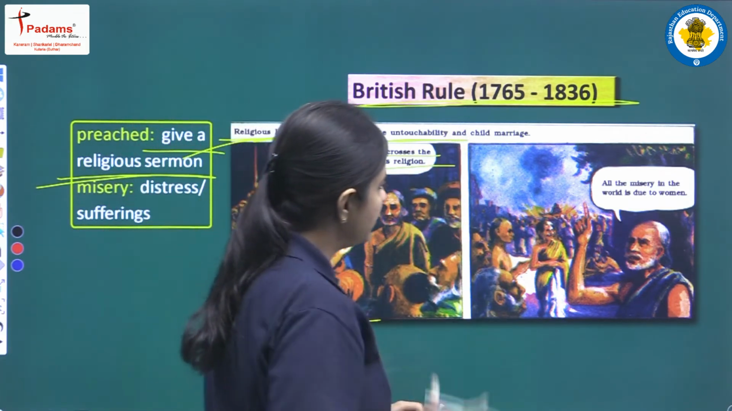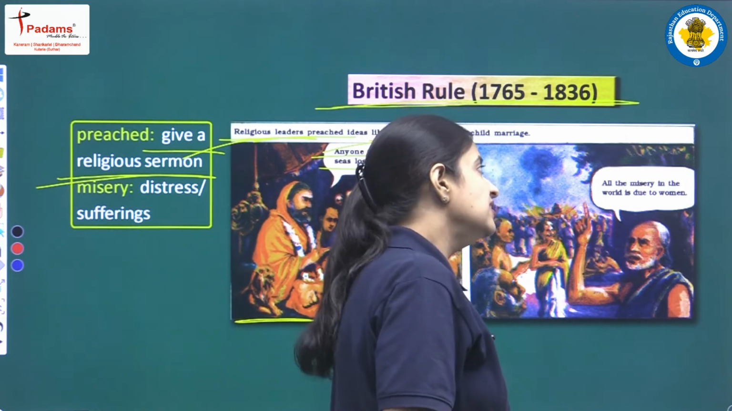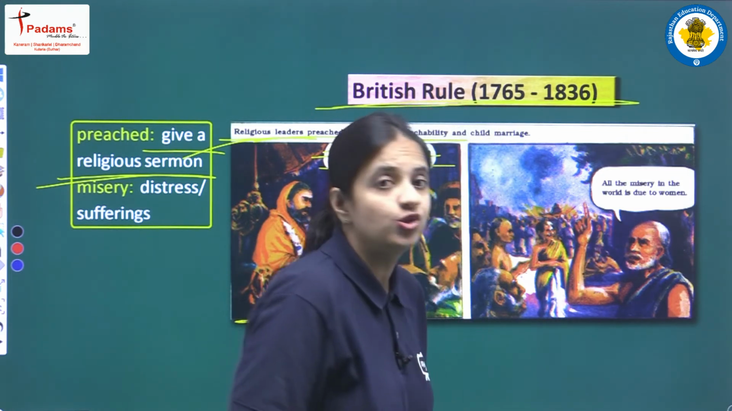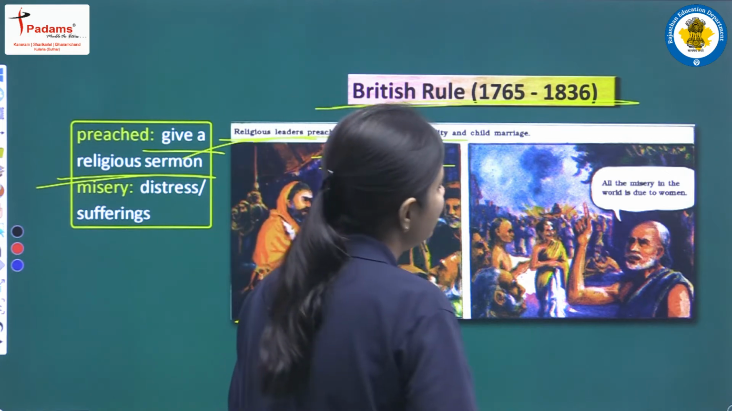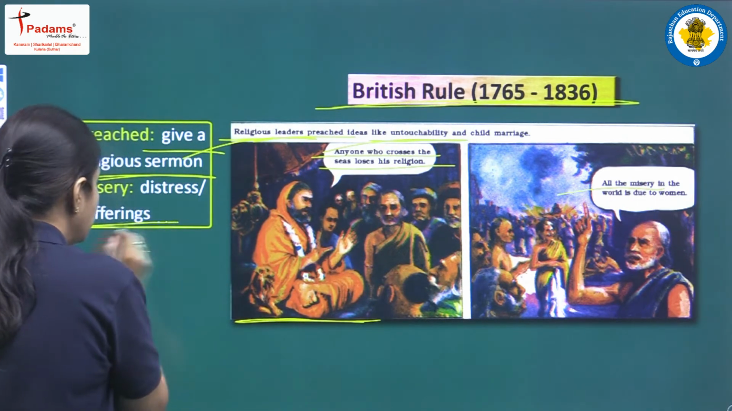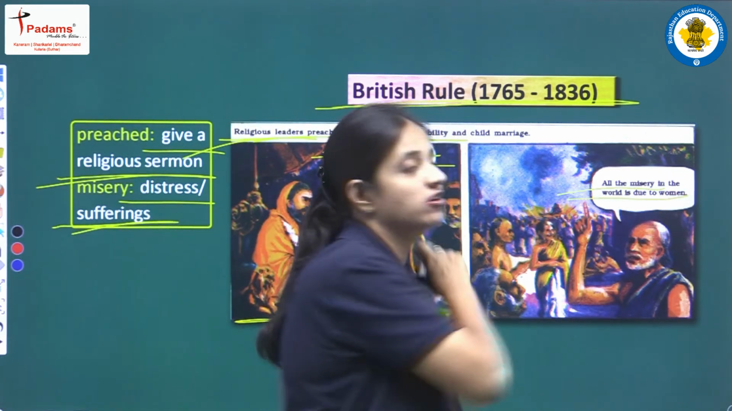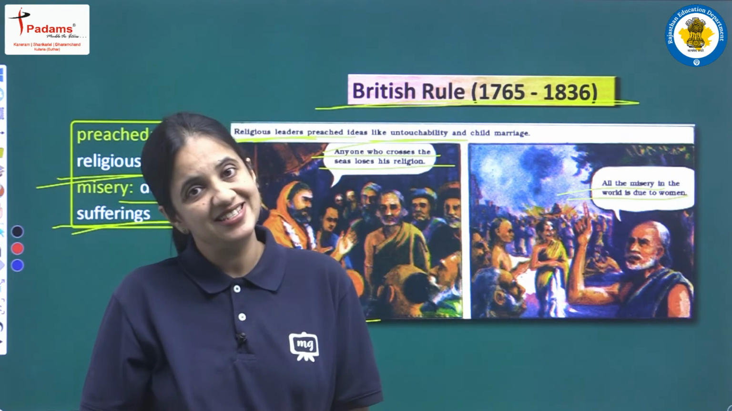And in this picture we can see that one person is here, and what he is saying, let's read. All the misery in the world is due to women. So he is saying that in the world, whatever misery we are having, whatever suffering, whatever distress we are having, everything is just because of a woman. So yes, this is true.